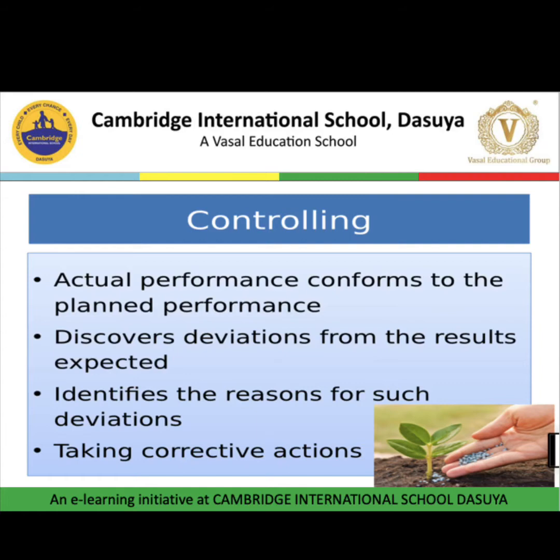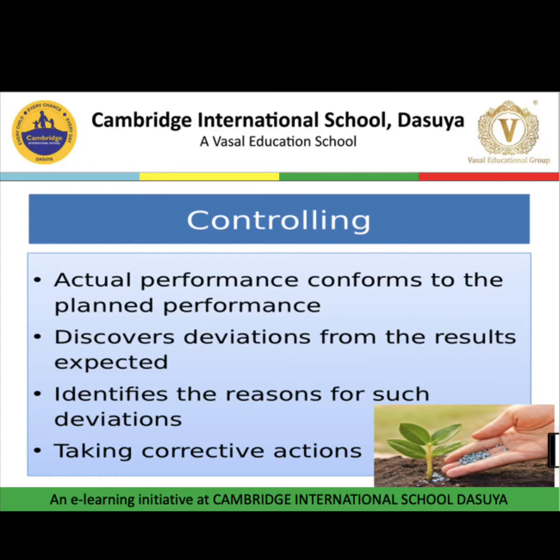In simple words, whatever targets we have set, we need to check whether those targets are achieved or not. If achieved, well and good, go ahead and set another target. But if not achieved, find out the reason, the cause, the problem, which is called deviation, and think about the corrective action.